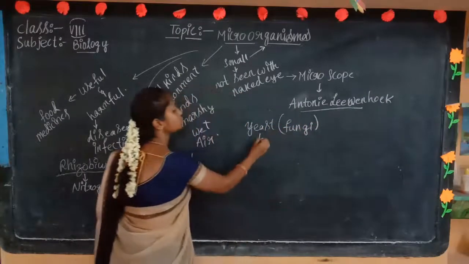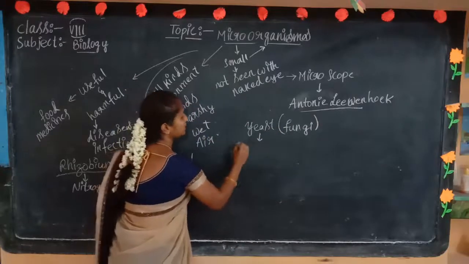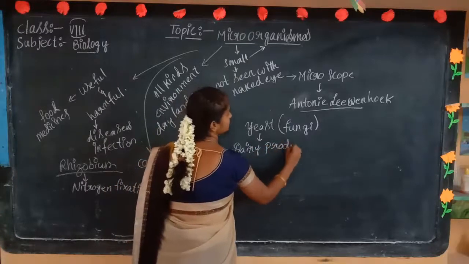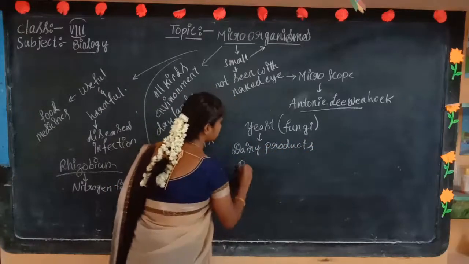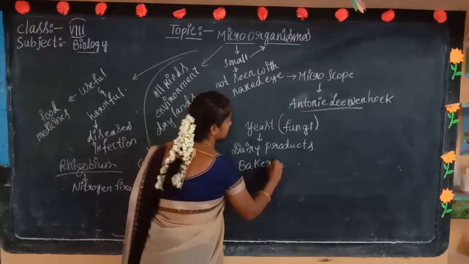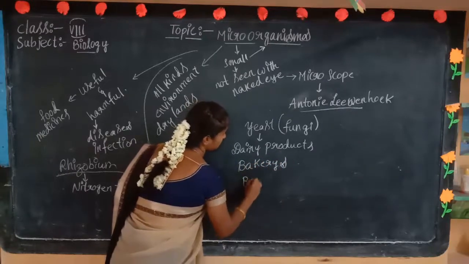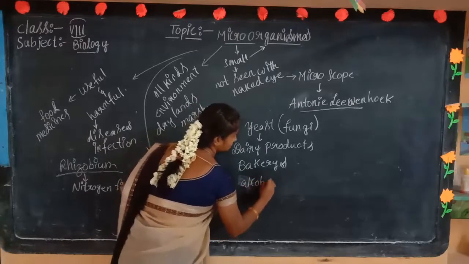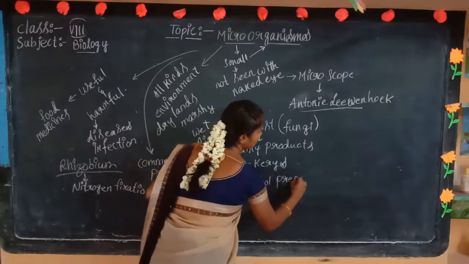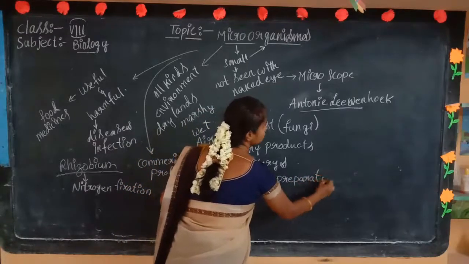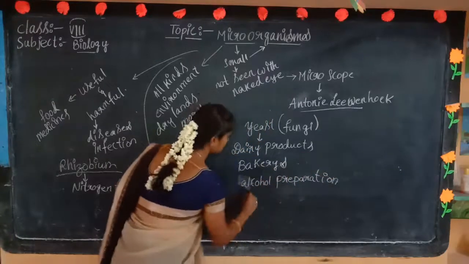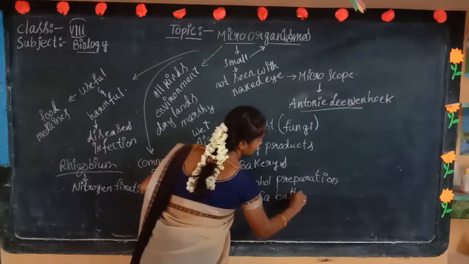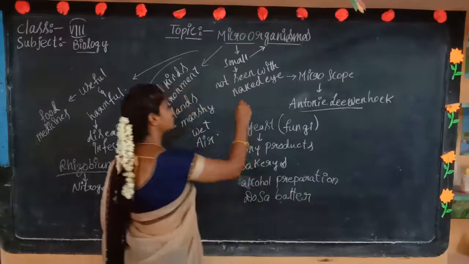Yeast is a fungus, and yeast is useful in dairy products, in bakeries, and in alcohol preparation. Yeast is also helpful in dosa batter.